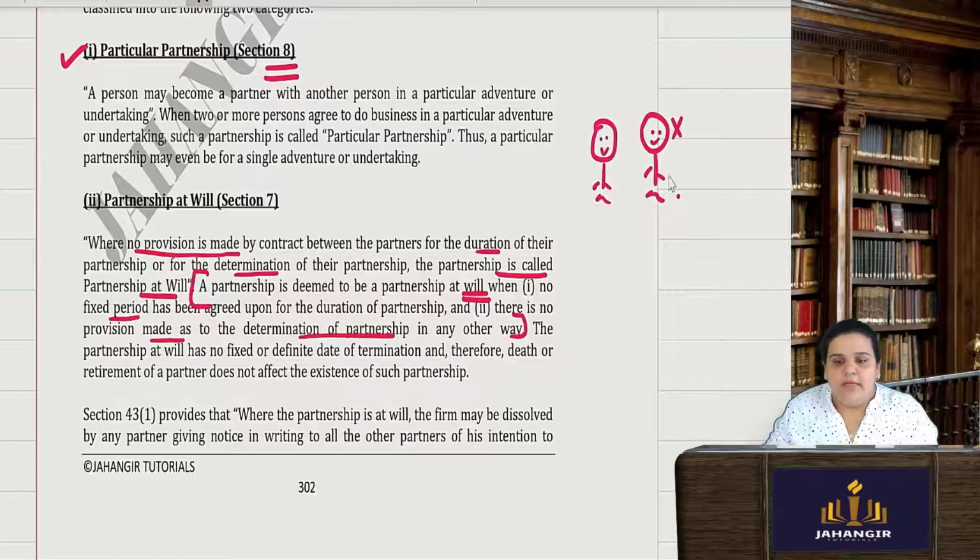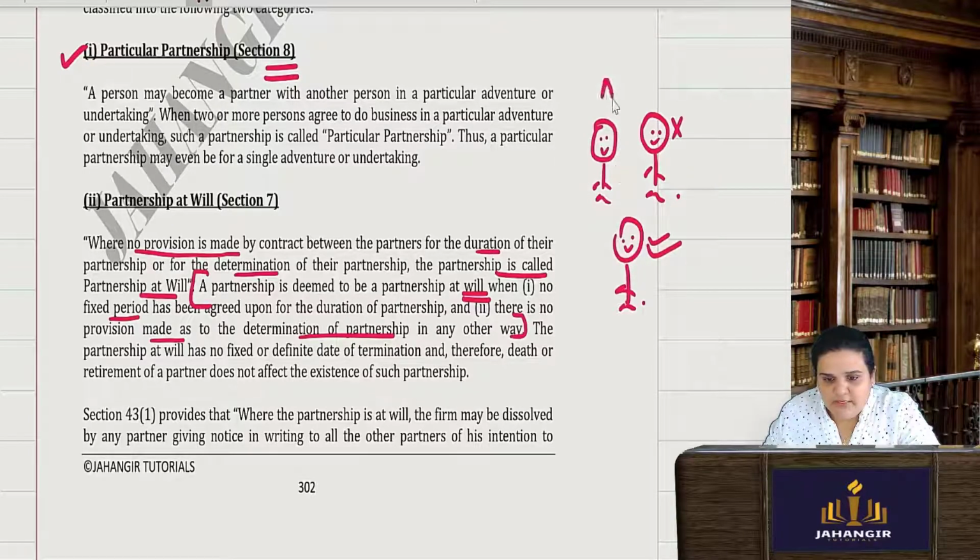However, if there are only two partners, and one partner dies, then of course the partnership will come to an end. But if, say, there are more than two, the partnership may dissolve, but the partnership firm will continue. The partnership between, say, Mr. A, B and C will come to an end because B has died. Now it will be only between A and C. So the partnership firm can still continue.